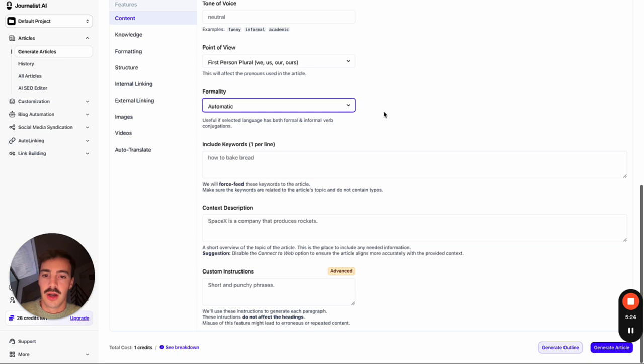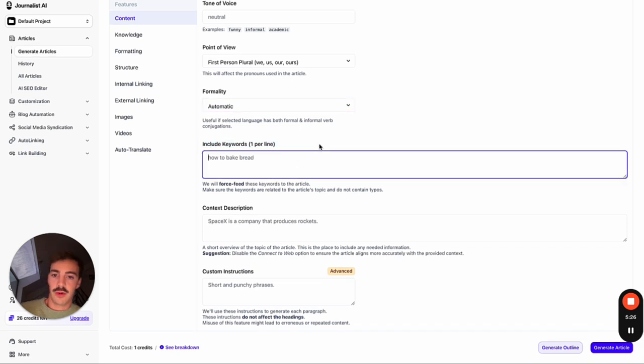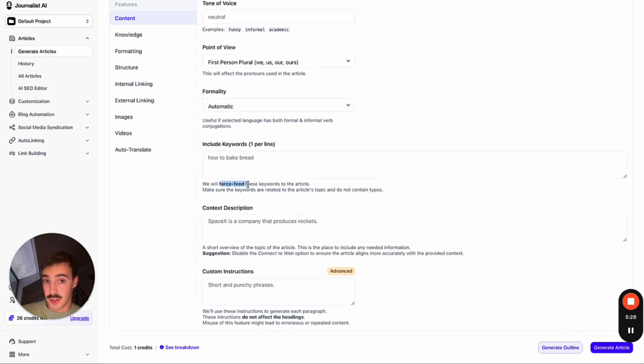informal or formal. You can include keywords. I won't do this right now, but if you want to force include, so force feed some of your keywords, which you already have, into the article, you can do so here, or we can do it later on with the editor, so don't worry about it.